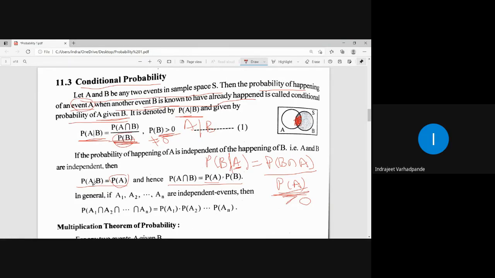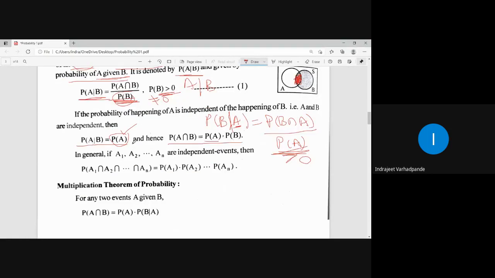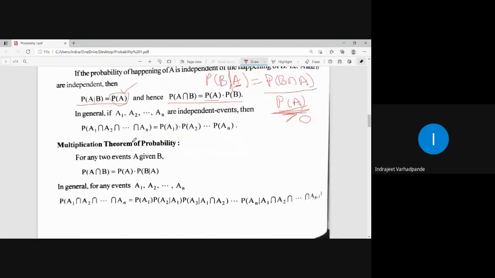So if you put this value P of A into P of B here, P of B will be cancelled. So what answer are you getting? Probability of A. When these two are independent events, they are not connected with each other, so probability of A will be itself the probability of A given B. This particular theorem can be generated from the statement which we call the multiplication theorem of probability.